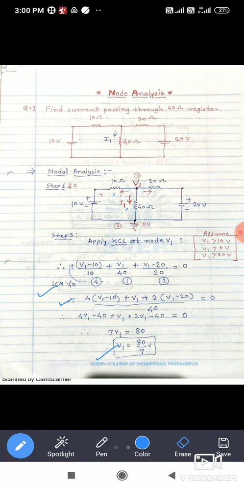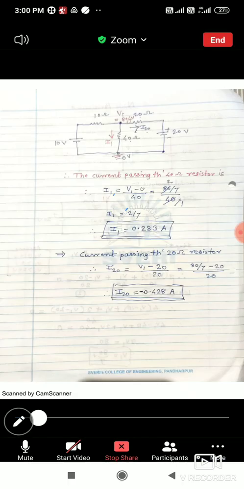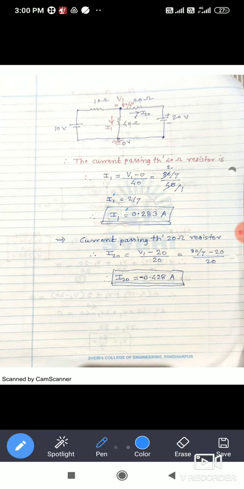Once you get the V1 value, you can get the answer for the current I1 which is flowing through the 40 ohm, because the value of the node voltage you got now. So V1 divided by 40 you can do. The current passing through the 40 ohm resistor is given by I1 equal to (V1 minus 0) divided by 40. So the V1 value is 80 by 7 divided by 40. You can cancel some things, so you get I1 is equal to 2 by 7. So 2 by 7 is nothing but 0.283 ampere.